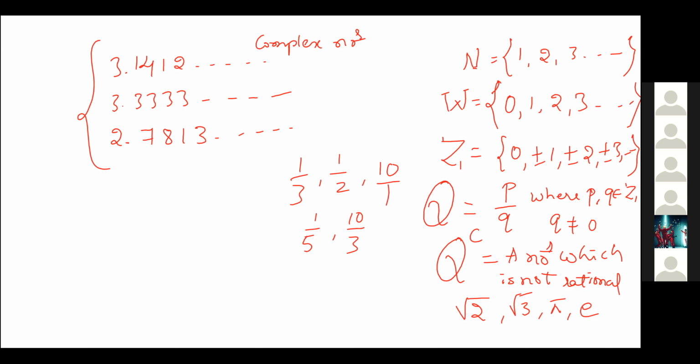Okay. 2.78, that is also rational only, sir. On what basis are you telling, Vignesh? I think you are telling 3.1412 is irrational because you need the pi value, sir. Pi value, yes, exactly. 3.33 will be like what?